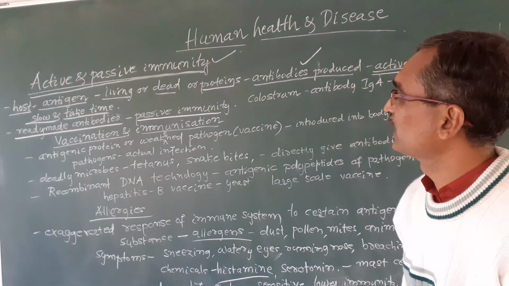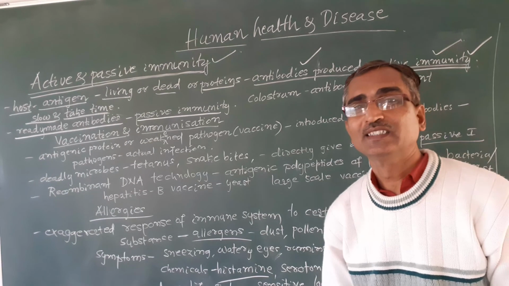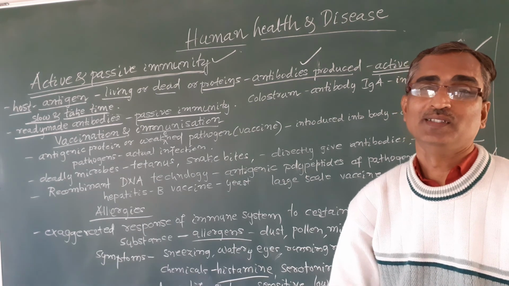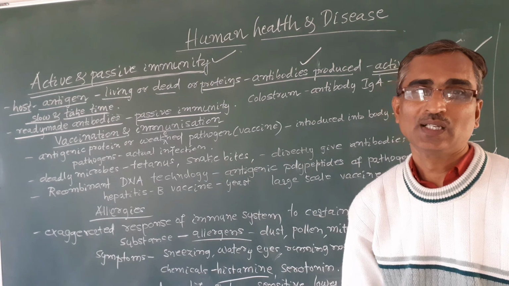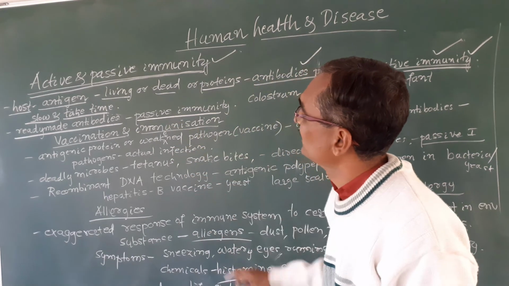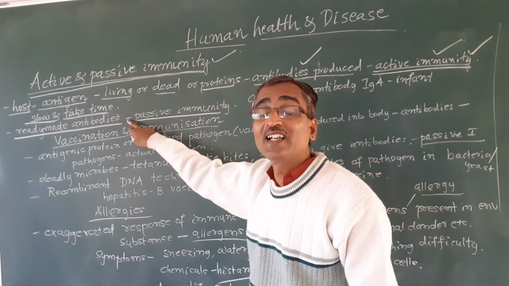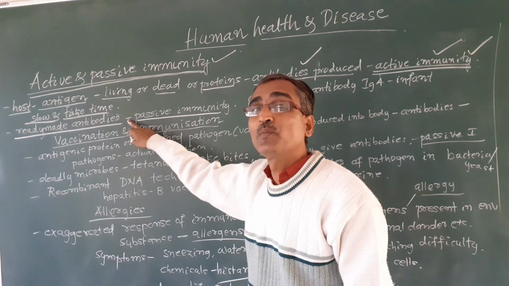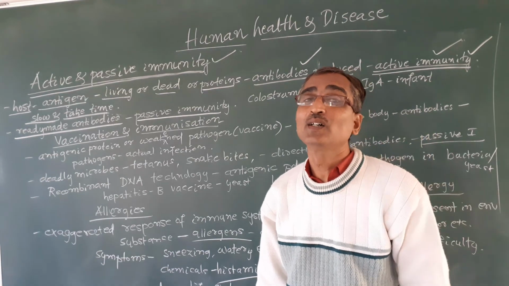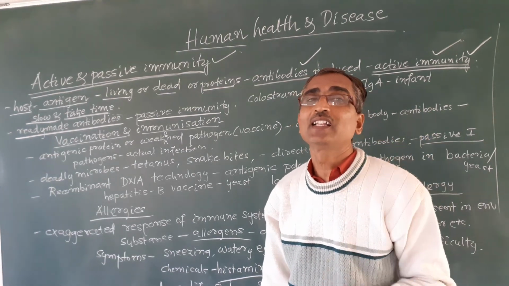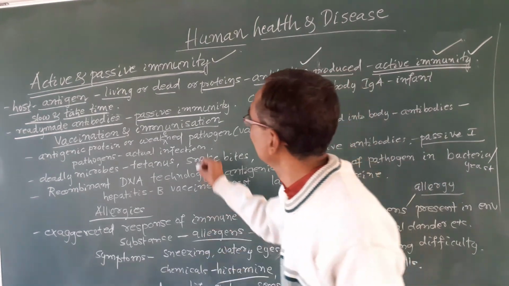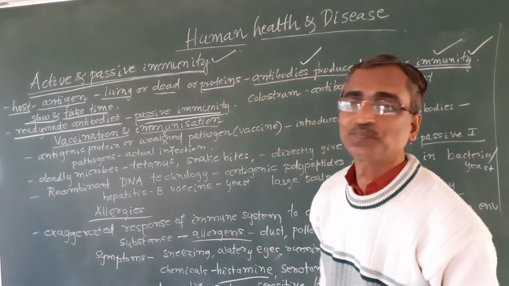For example, in emergencies like a snake bite, we cannot wait for the body to produce the antibodies. So in such a situation, the ready-made antibodies are injected directly into our bodies. We have so many antibodies nowadays which are injected directly into the body to fight against those pathogens. And such antibodies are known as passive immunity, okay.